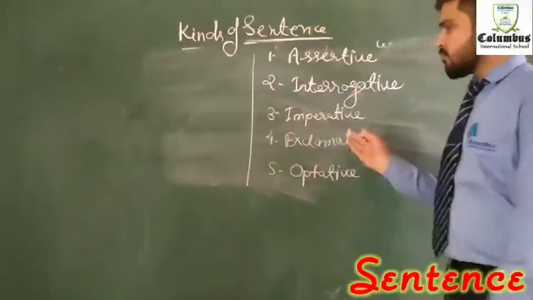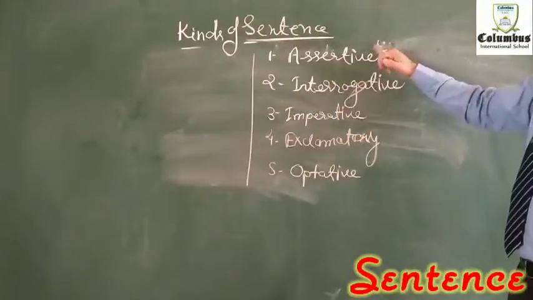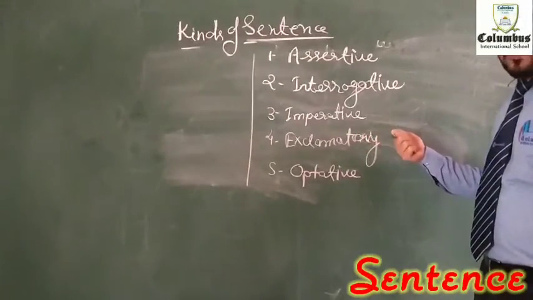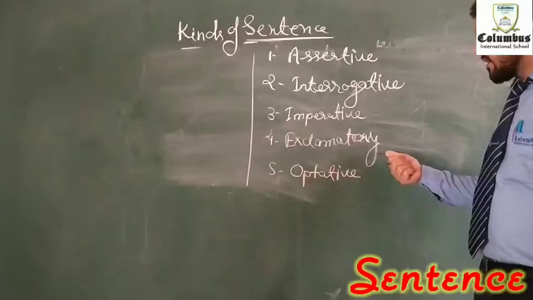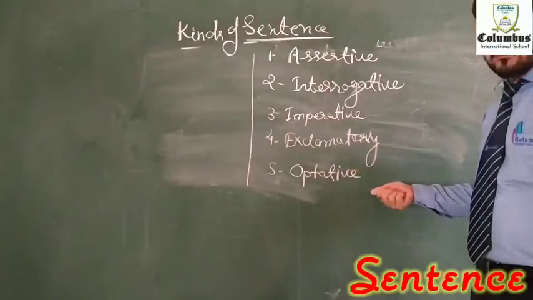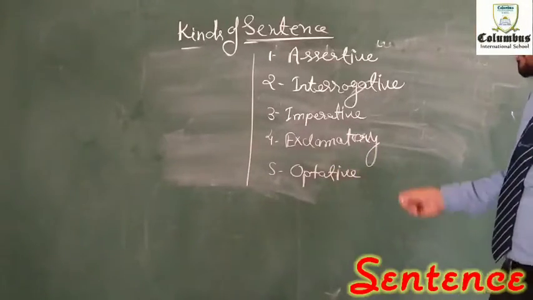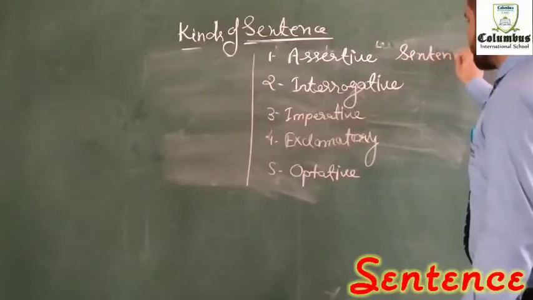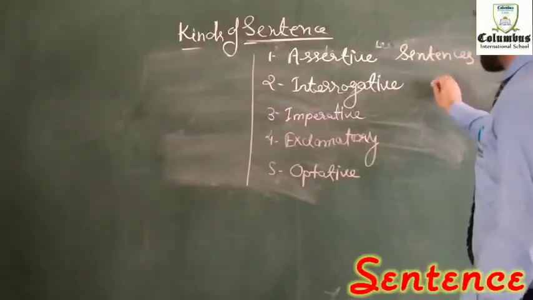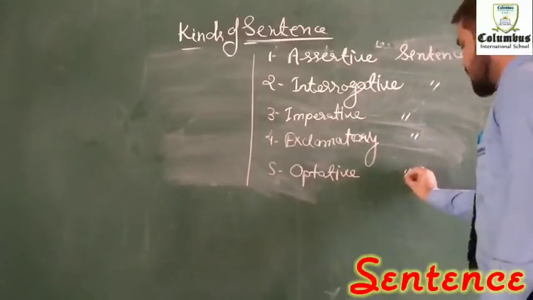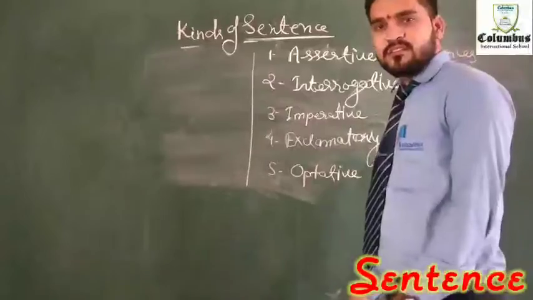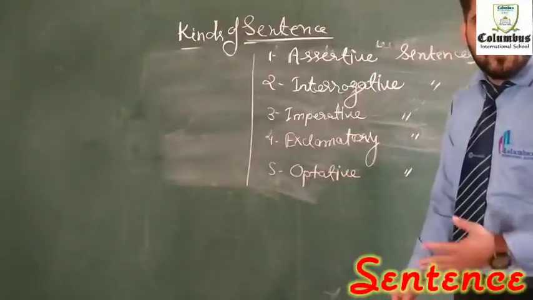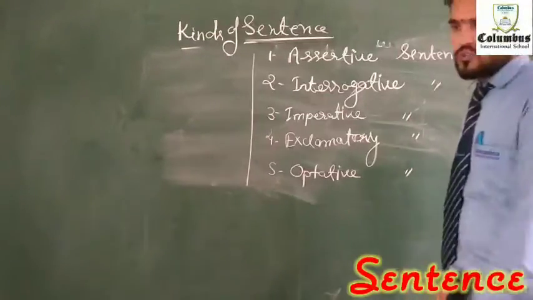Once again, have a look at the board. The first one is assertive, second is interrogative, third imperative, fourth exclamatory, and the fifth is optative. So these are the 5 kinds of sentences, and after this our session has finished. The rest, the description about the sentences, we will read in tomorrow's videos.